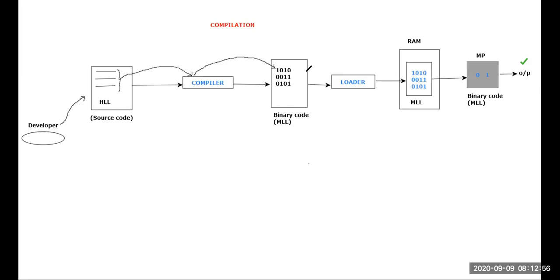That means, guys, best example what I can give, if you are having a burger, assume that if a small burger is there, don't you think you can eat that burger in a single shot? Yes or no? If some small burger is there, assume that it's a very small burger, you can eat that burger in a single shot if you are very hungry. Similarly, do you think if it is a large pizza, you can eat that pizza in a single shot? Is that possible? In a single shot means completely together you can just eat that? No, 100% no, right? Best example, if you just take gulab jamun, you can just eat that gulab jamun in a single shot. Directly you can take the gulab jamun, correct, right? That is what compiler is doing.